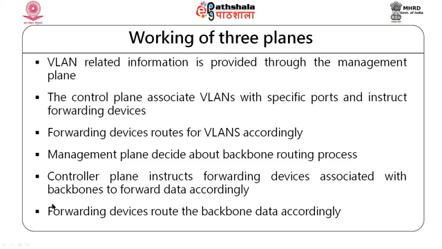The other example is about the backbone routing process. A backbone is something which connects multiple networks. For example, I have 3 networks, network 1, network 2 and network 3, and I have a backbone connecting them, and the backbone also has some priorities. For example, I say that network 1 traffic should be given highest priority, network 2 is second priority, and so on and so forth. So, you need to provide that kind of solution. That information is provided at the management plane. The management plane is used to provide that information to the controller.